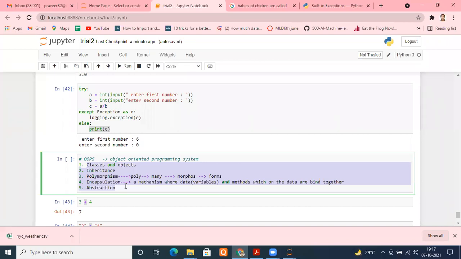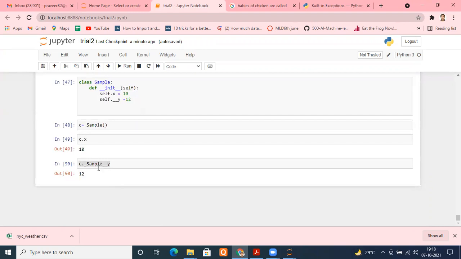And we have seen everything. There's nothing that we haven't worked on: objects and classes, inheritance in detail, polymorphism. We saw what encapsulation is. We just saw what abstraction is, with a simple example.